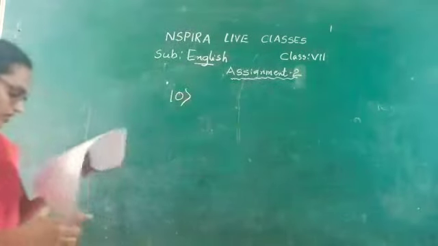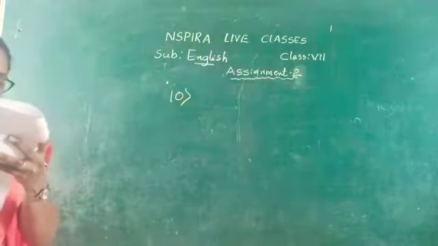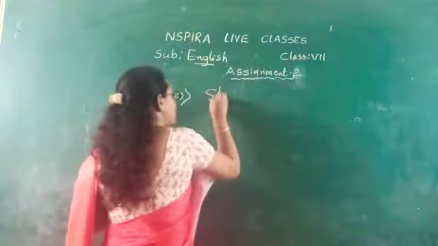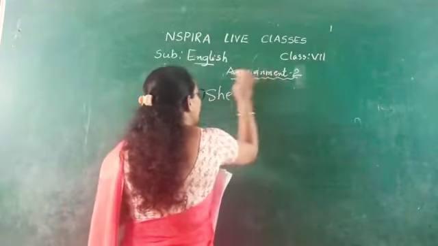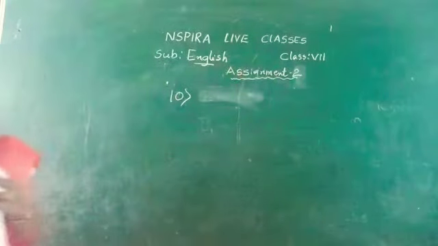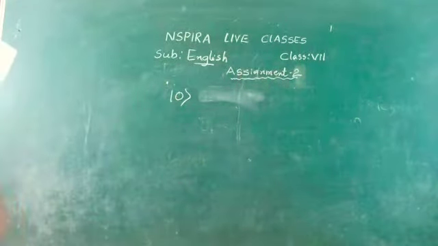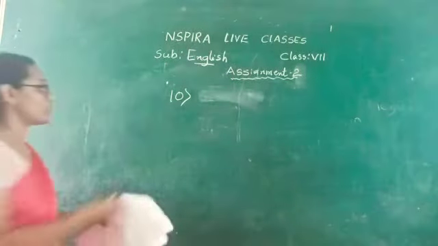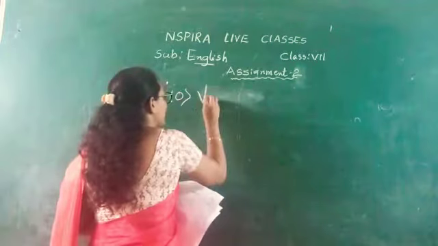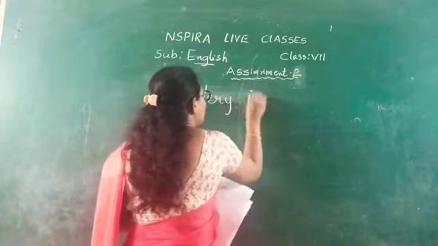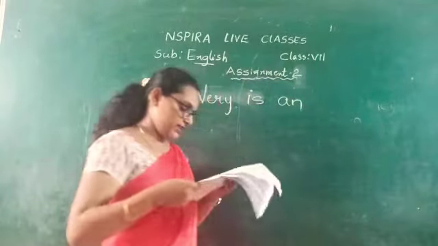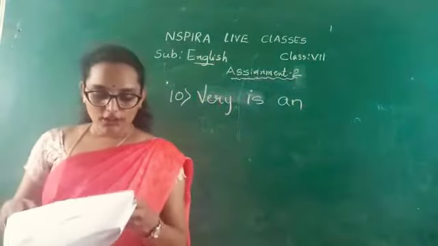What is the 10th question? She was very impressed with her results. What is the underlined word here? Very is the underlined word. What are the options?